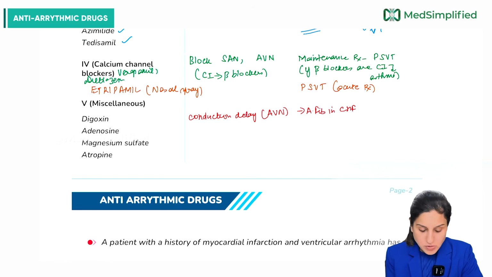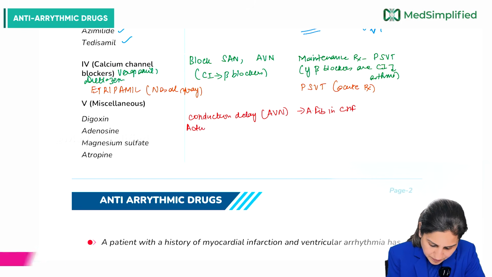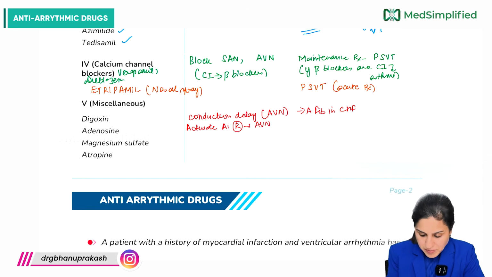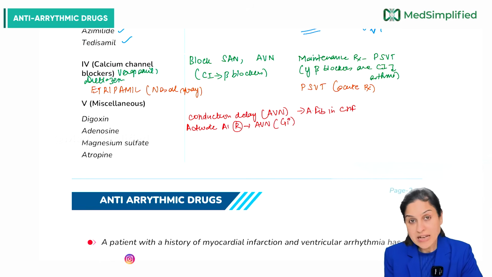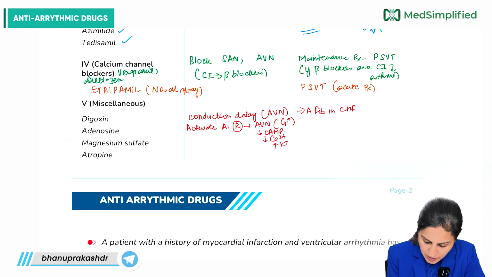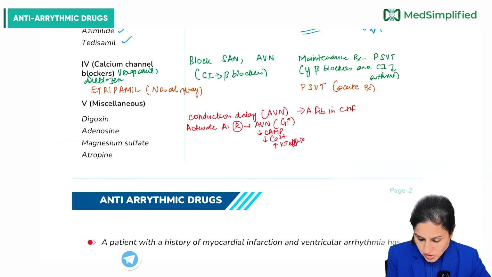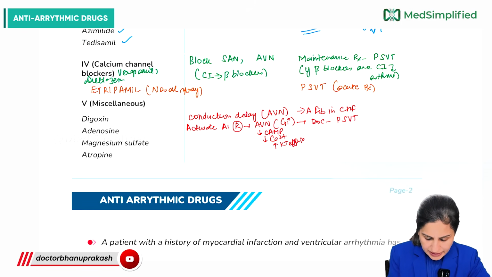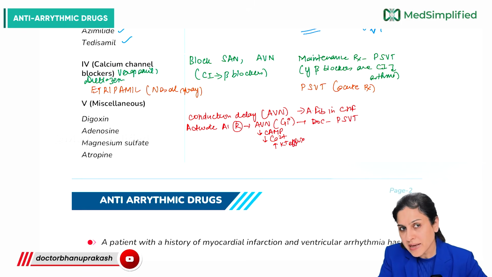Then we have adenosine. Adenosine will activate A1 receptors which are present in the AV node. Now these receptors, actually these are Gi kind of receptors which decrease the cyclic AMP, right, and they decrease the calcium influx, but they increase the potassium efflux as well. So they are depressing the system again. So this is a drug of choice in case of PSVT.